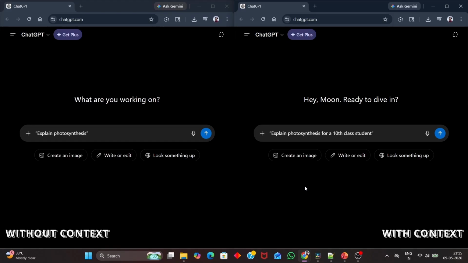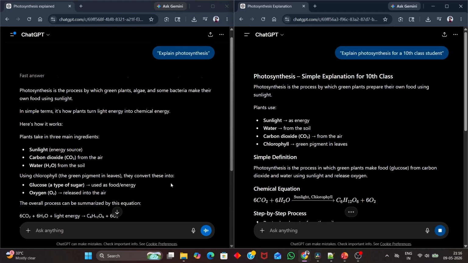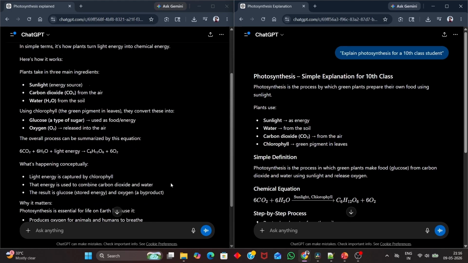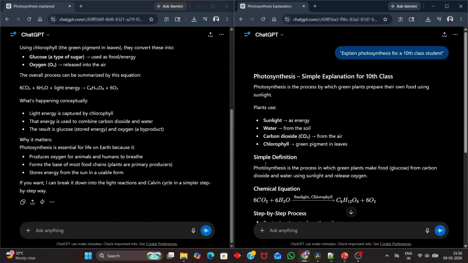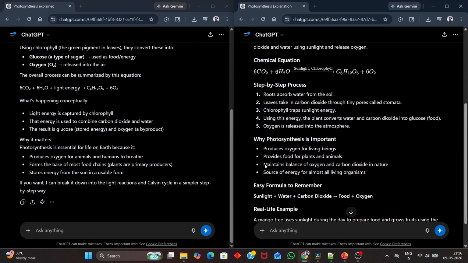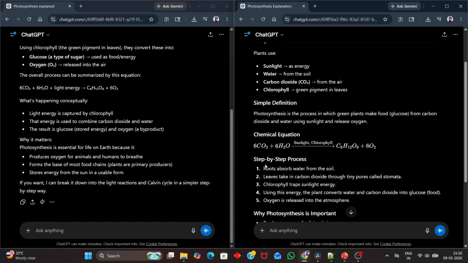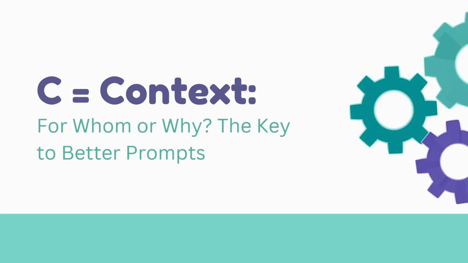Simple explanation needed. Without context, AI uses difficult scientific terms that students cannot understand because the AI is confused. On the other side, with context, AI gives a simple explanation, understands the student level, and uses simple English. I think you understand what context is.